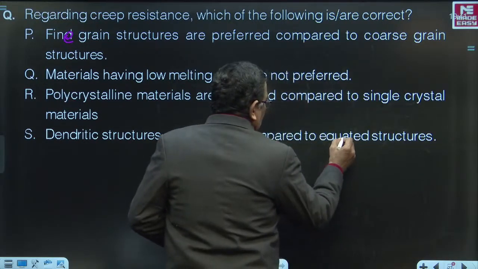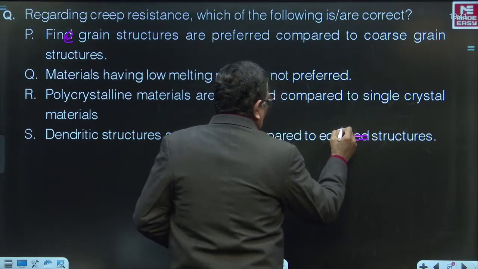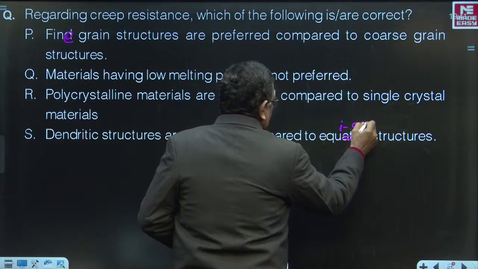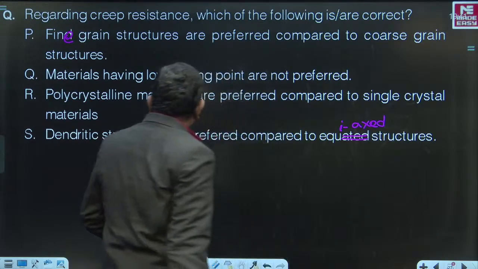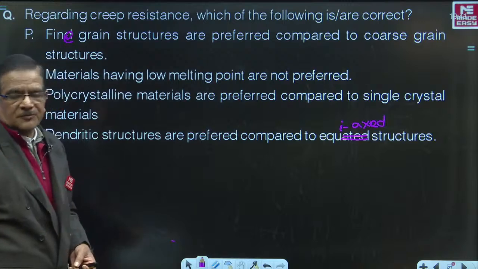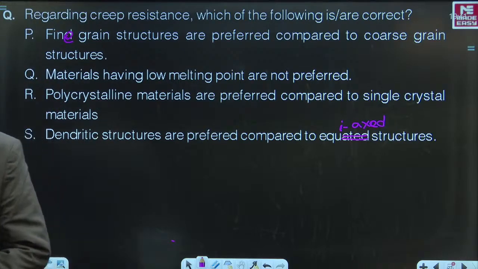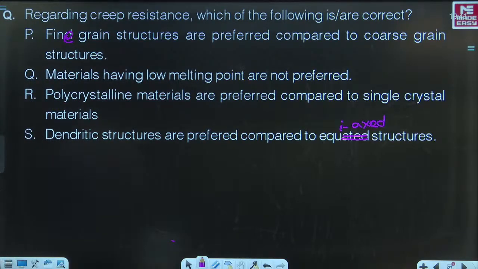Dendritic structures are preferred compared to equiaxed structures. What is this? This is equiaxed structures. Dendritic structures are preferred compared to equiaxed structures. Right?